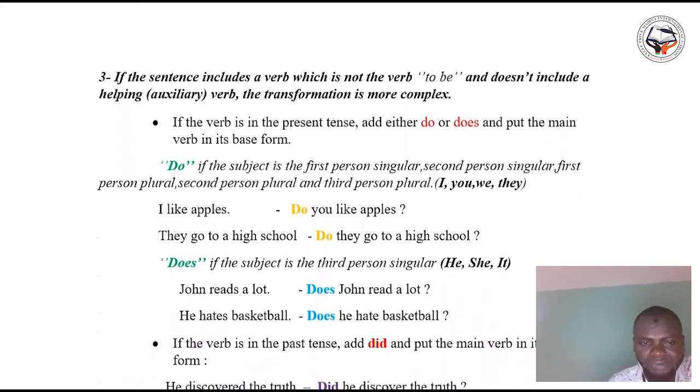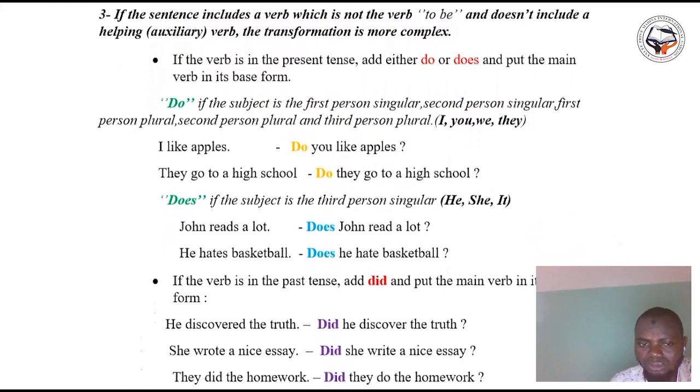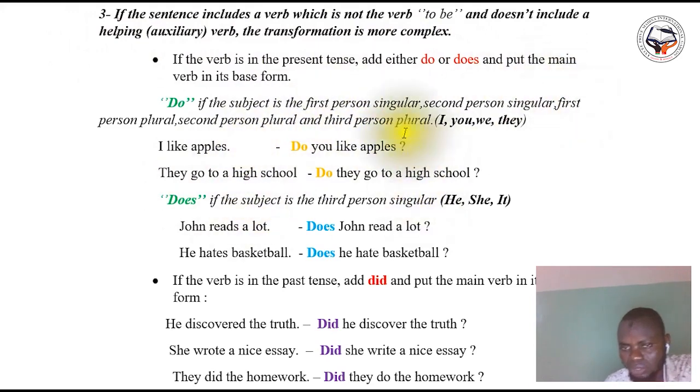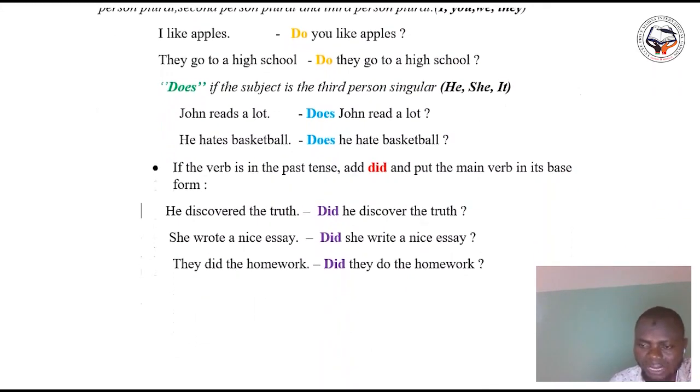And in number 3, if the sentence includes a verb which is not the verb to be and doesn't include a helping verb, that is an auxiliary, the transformation is more complex, where you have to take into account the two aspects. So if the verb is in the present tense, you have to use do or does. Do is used for the first person singular, the second person singular, the first person plural, the second person plural, and the third person plural. And does is only used for the third person of the singular.